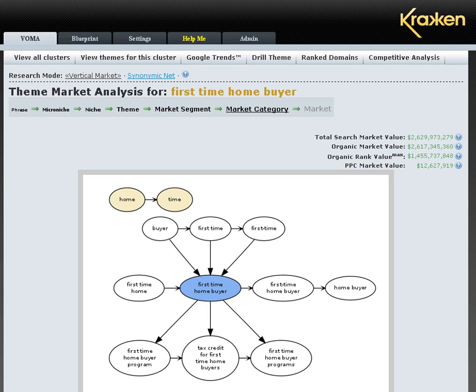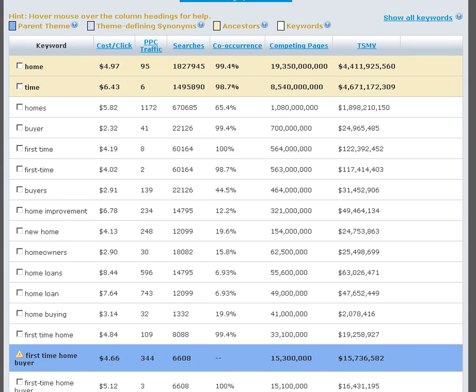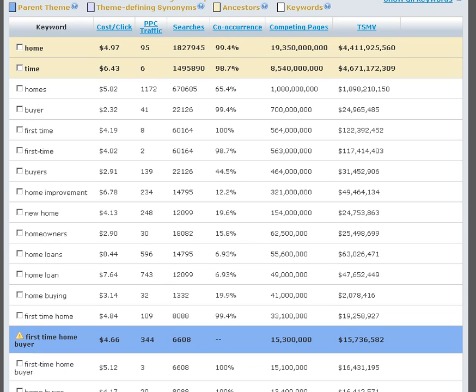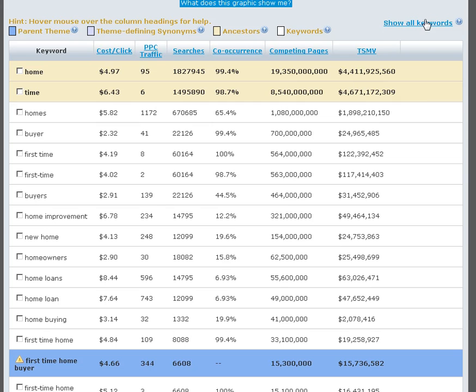What's important, the keywords in the bubble chart, is important from a market analysis perspective. The keywords that are interesting are more from a buyer's intent perspective. As you'll see here, there's a show all keywords option, and some of the keywords brought back in the theme are hidden. Those hidden by default are more the educational or technical keywords. They haven't made the cut.